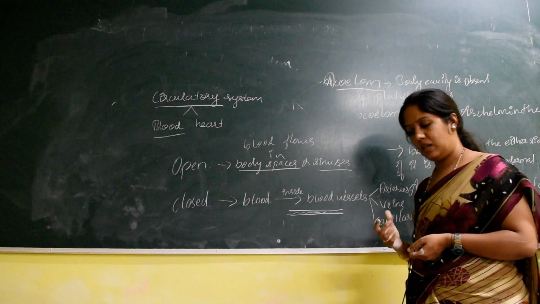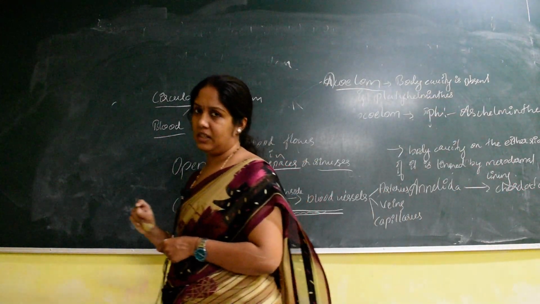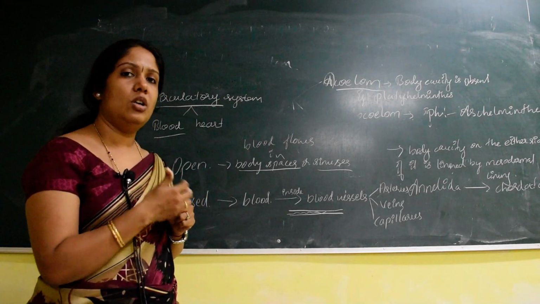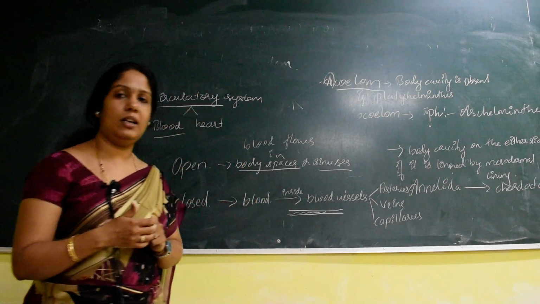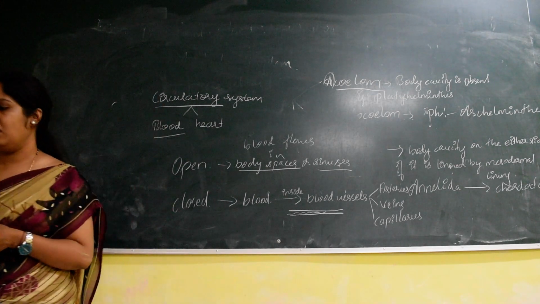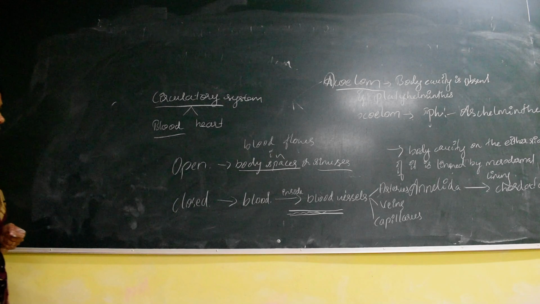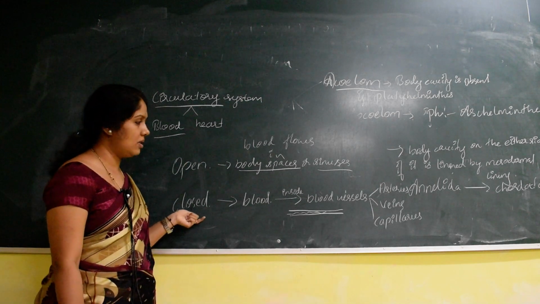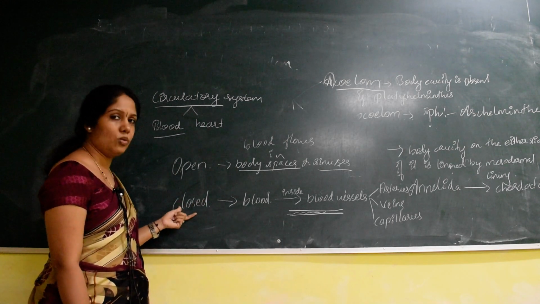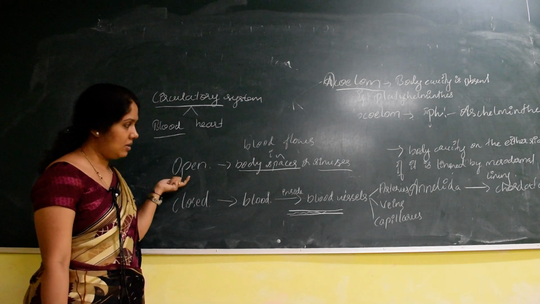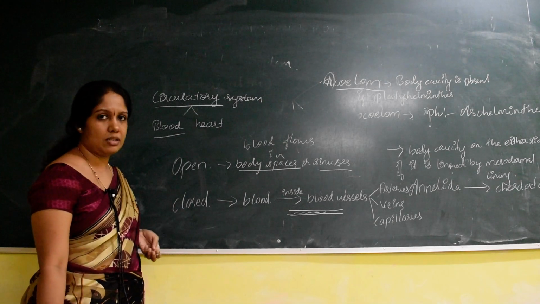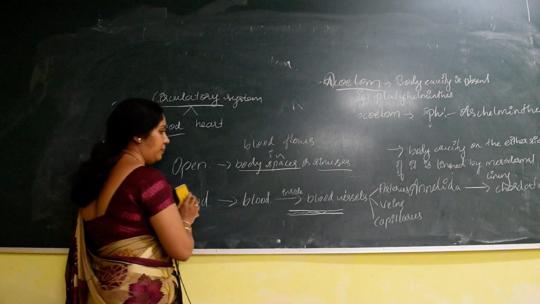What are these blood vessels? They are pipeline-like structures which mainly collect the blood from one place to another place. So there are arteries, veins and microscopic capillaries. So that is about the open and closed type of circulatory system. What is open and closed type? It is divided based on the presence or absence of blood vessels. If the blood vessels are present and the blood is flowing inside the blood vessels, it is closed. If the blood vessels are absent, then automatically the blood flows in the body spaces or in the sinuses. Then it is called open type.